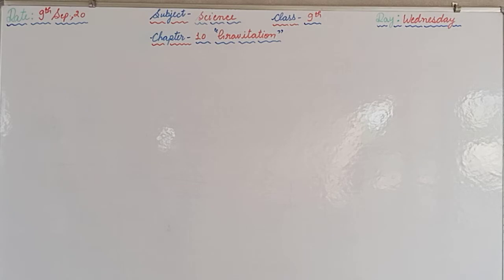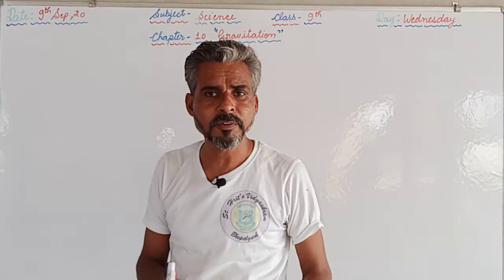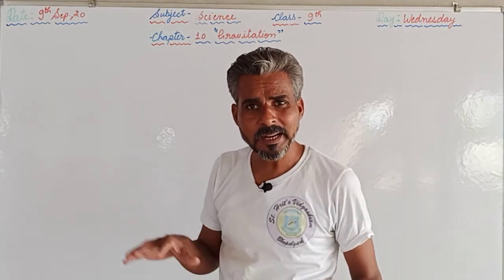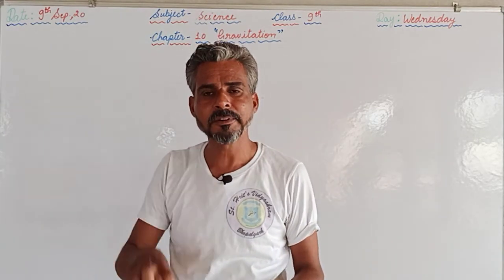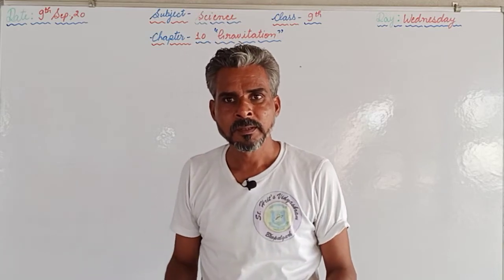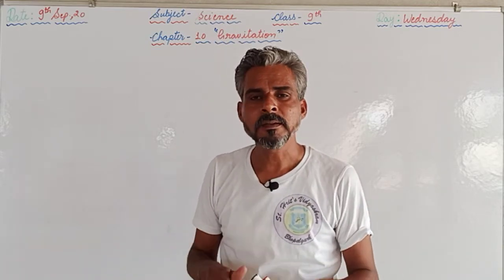We have to find where the questions are given. Now on page number 136, again two questions are given. What do you mean by free fall? The state of free fall: when an object is moving under the influence of Earth's gravitational force only, then the object is said to be under free fall.